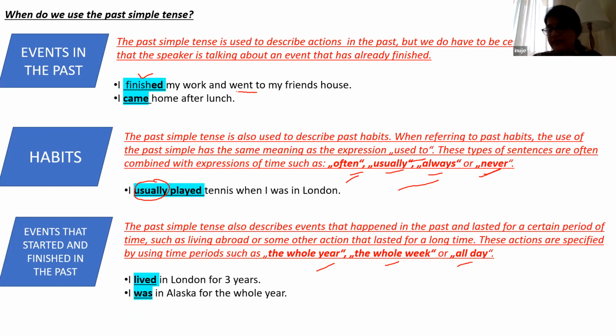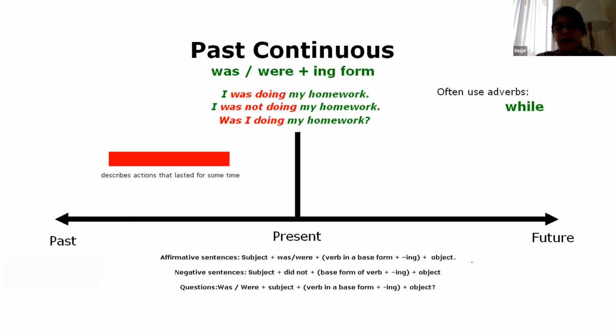Then also we use simple past tense. Now, when do we use past continuous tense? Again, the format is was/were plus ing. This is your affirmative sentence: I was doing my homework. Example, I was not doing my homework. This is how you write a negative sentence in past continuous. I was not doing my homework. Question: Was I doing my homework?